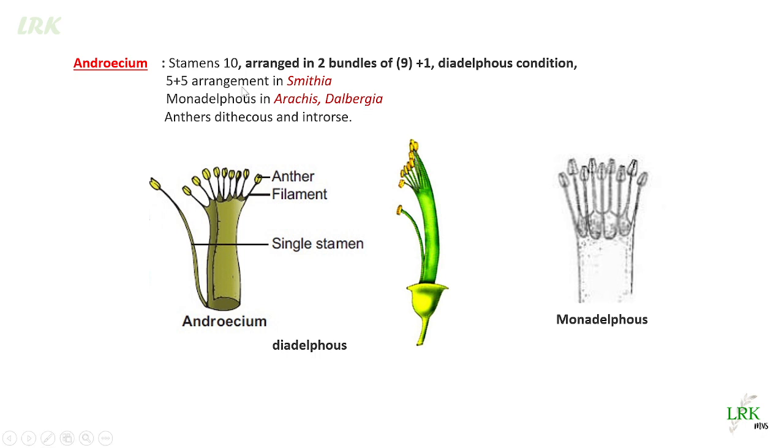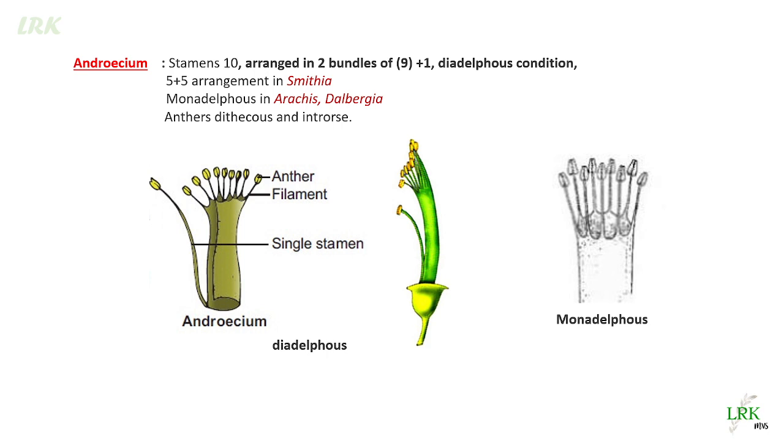Sometimes they are arranged in 5 plus 5 condition. In Smithia, we see this 5 plus 5 arrangement of the stamens. And in Arachis and Dalbergia, we have monadelphous condition. See, this is monadelphous condition. All the 10 stamens fuse together to form a single bundle.